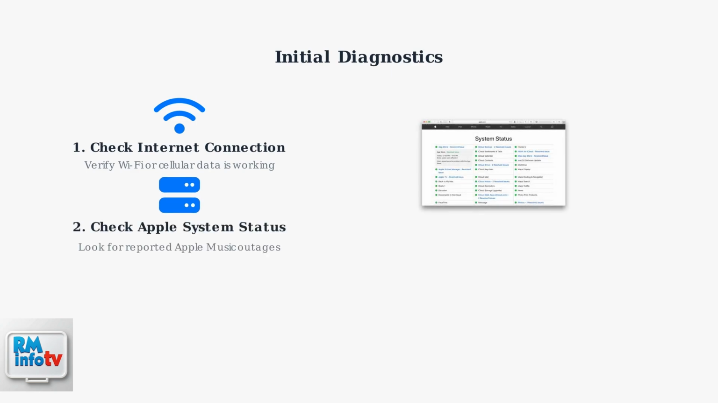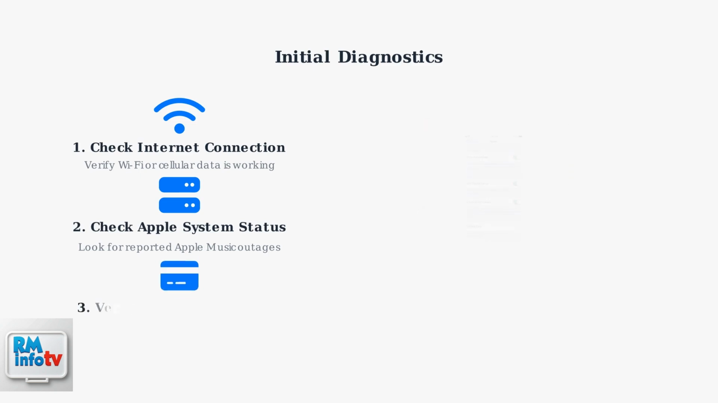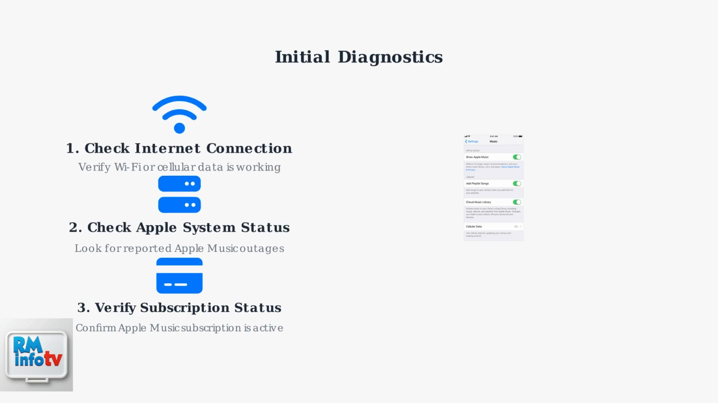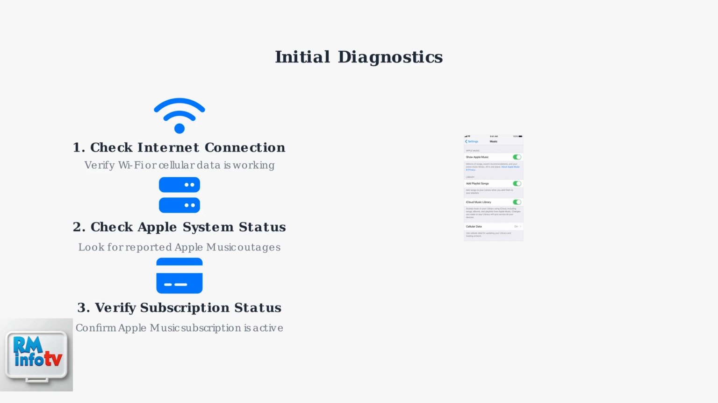Next, check Apple's System Status page or monitoring sites like Down Detector to see if there are any reported outages affecting Apple Music servers. Finally, ensure your Apple Music subscription is active. Check your subscription status in the Music app settings or your Apple ID account settings. These initial diagnostic steps will help you quickly identify whether the problem is on your end or Apple's. Once you've completed these checks, you'll have a clearer picture of what's causing the error and can proceed with targeted